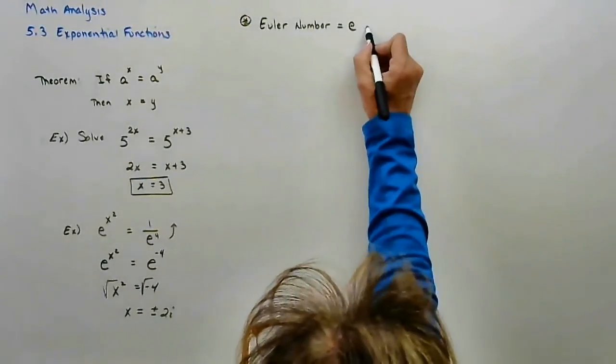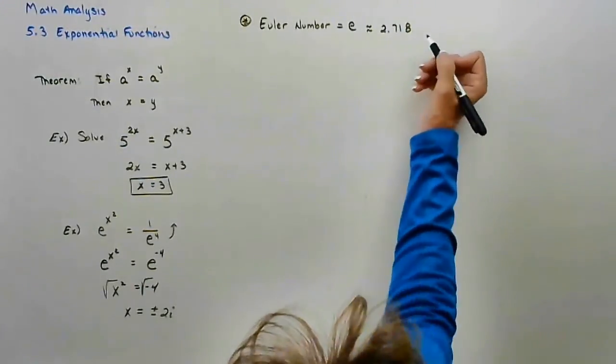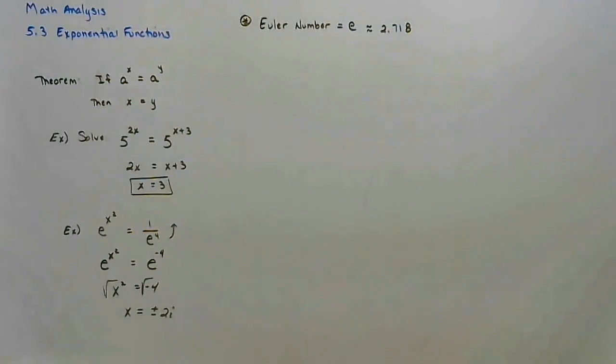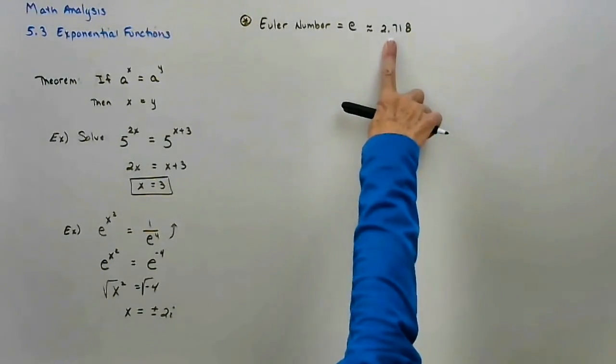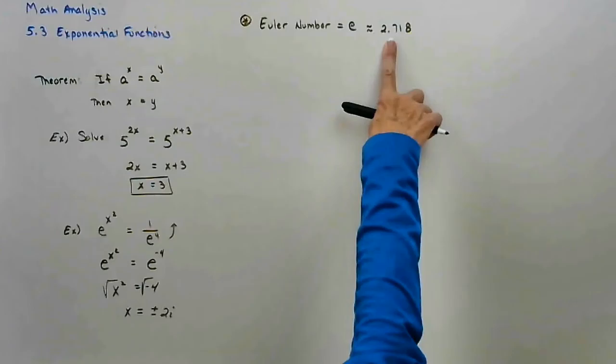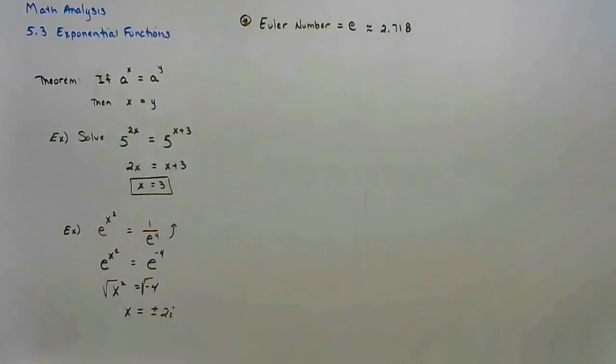e is approximately 2.718. So it's really close to the number 3. So if you've got a graph of e to a power, you can estimate it at a little bit less than 3. So e to the first would be 2.7. e to the second would be a little bit less than 3 to the second, so a little bit less than 9. e to the third would be a little bit less than 27. You get the idea, right?